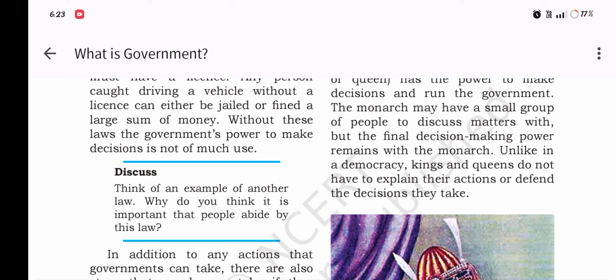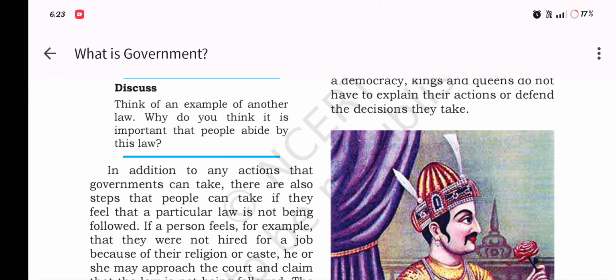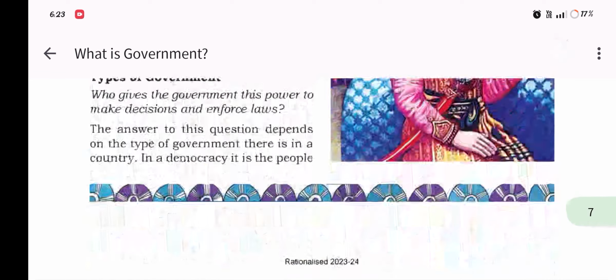Unlike in a democracy, kings and queens do not have to explain their actions or defend the decisions they take.